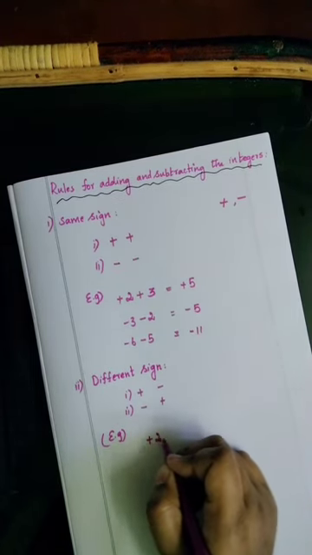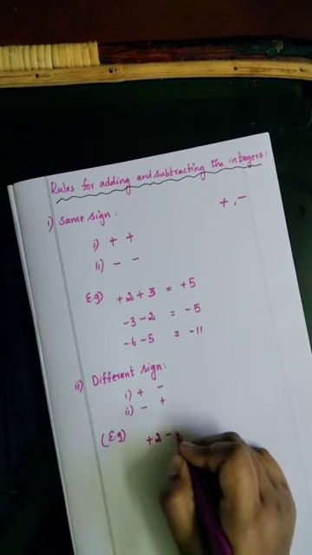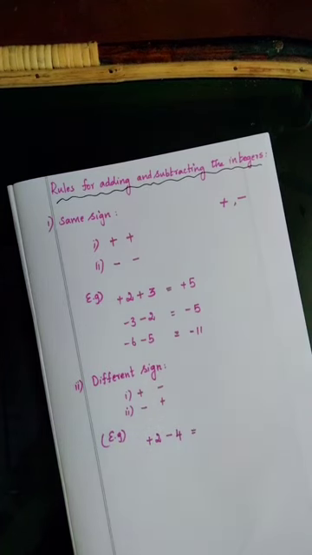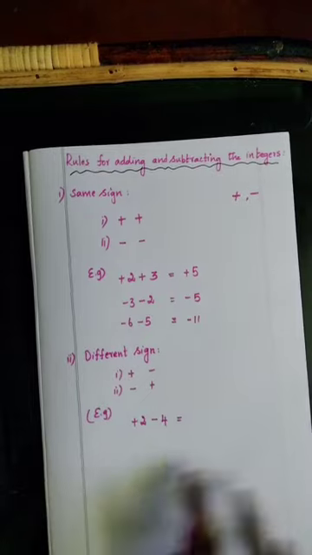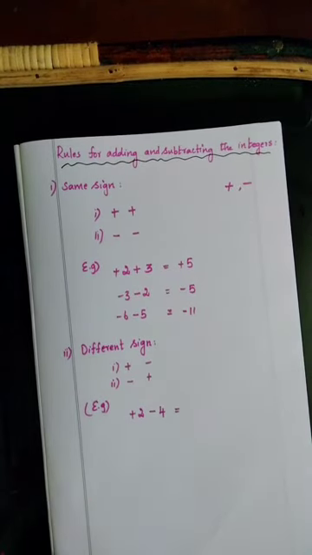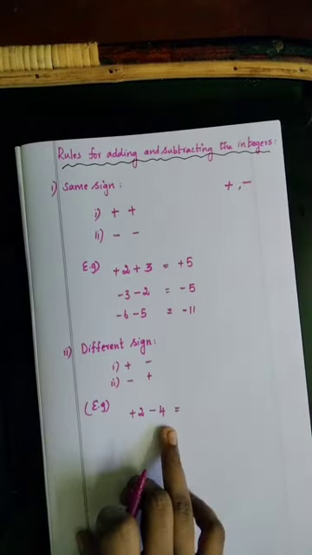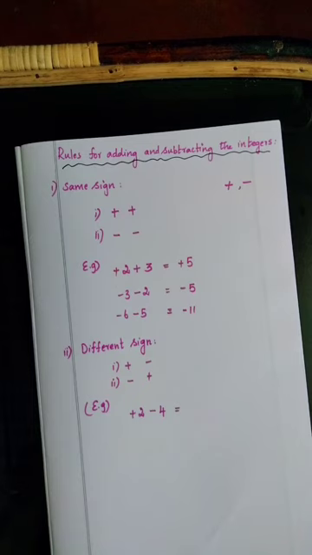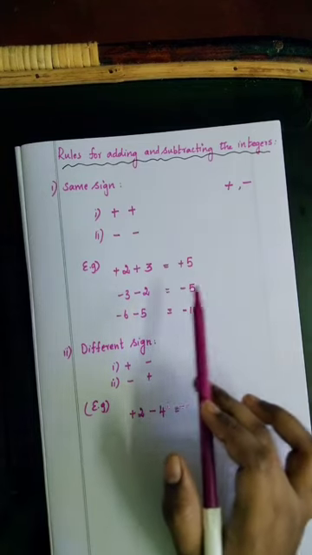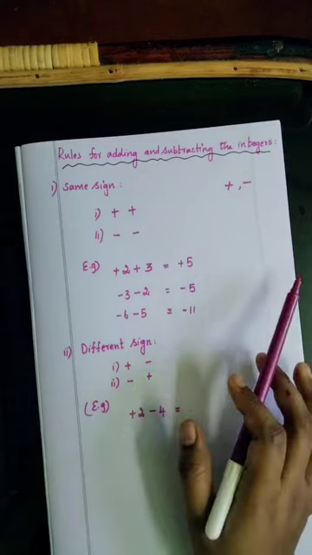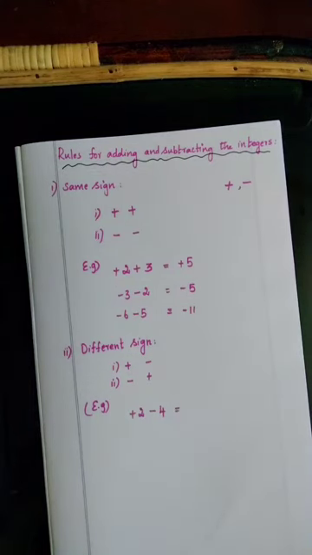Plus 2 minus 4. What will you do now? Here both the numbers are having different sign. If the numbers are having the same sign, you add and put the same sign. Here one number has a plus sign, another number has a minus sign. What will you do?